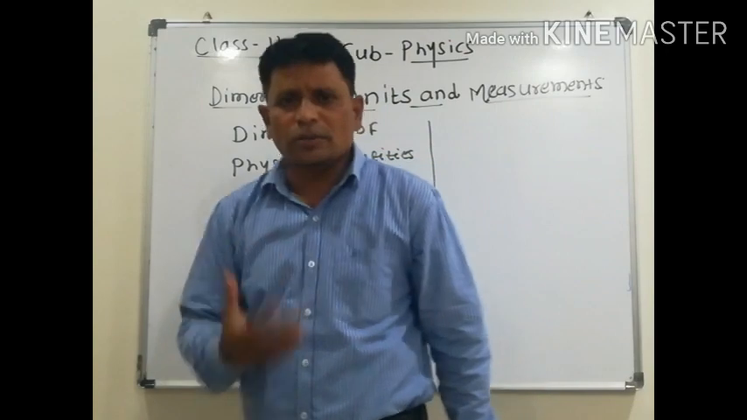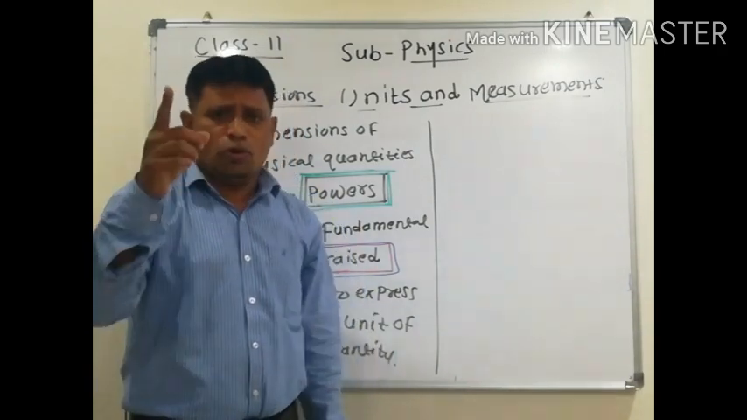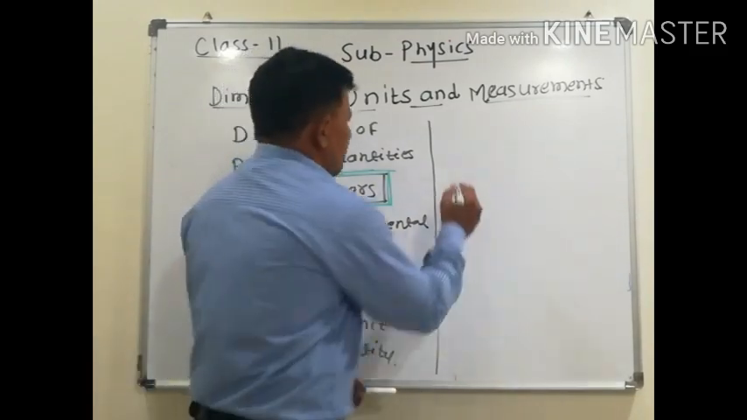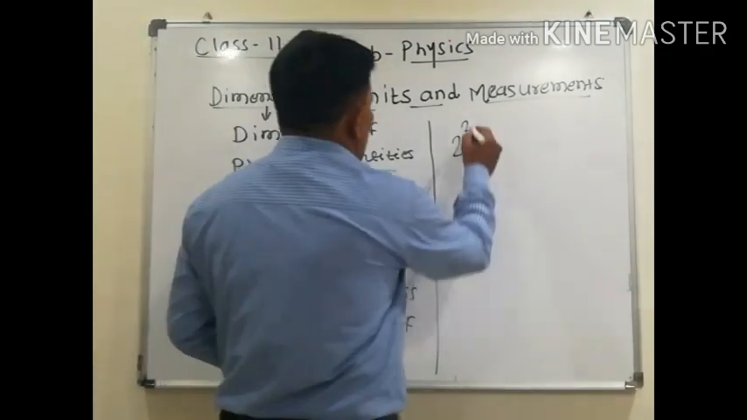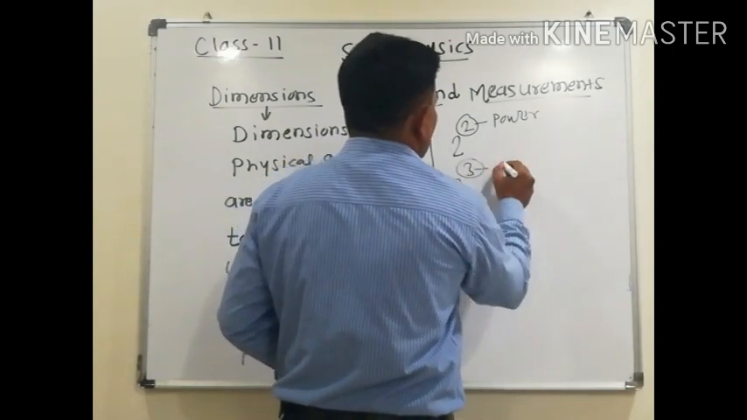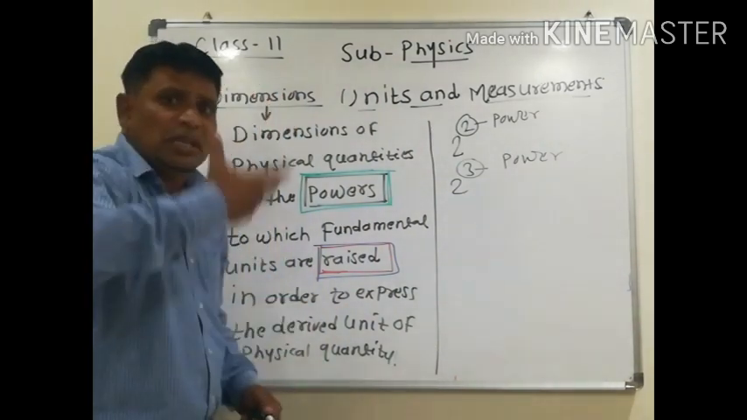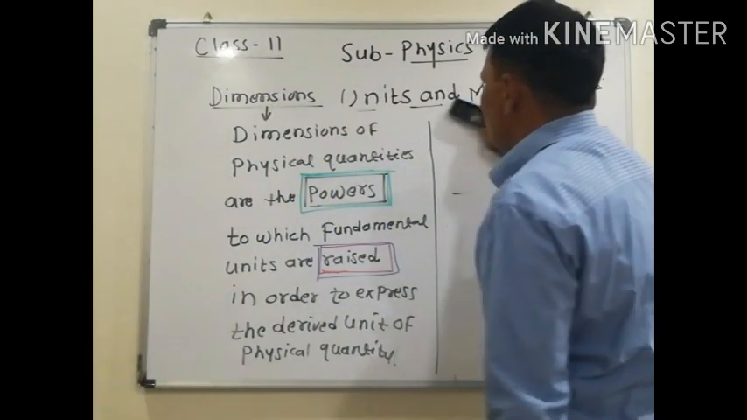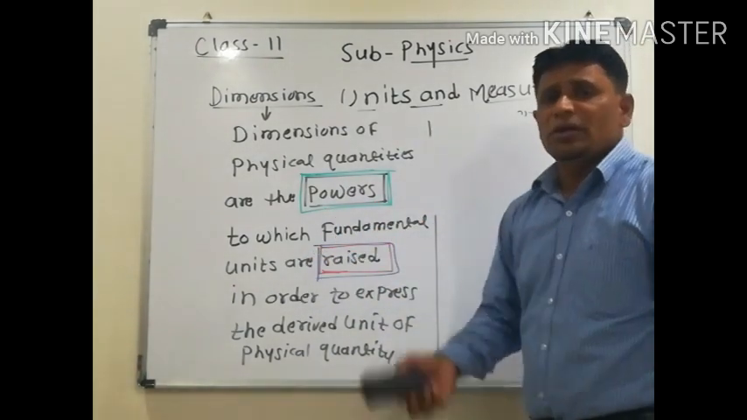Now what is the meaning of power? 2 square, so 2 is a power. That is 4. 2 cube, 3 is a power, 3 times. 2 square means 2 times. So what is 2? 2 is a power. 2 cube, what is 3? 3 is a power. So this is power, 3 times, 2 times. Okay, now so what is dimension? Dimensions of physical quantities are the powers to which fundamental units are raised.